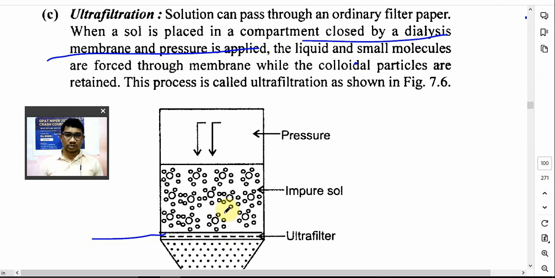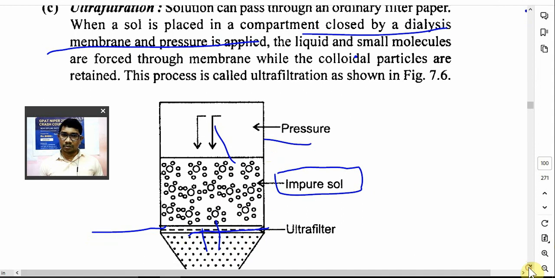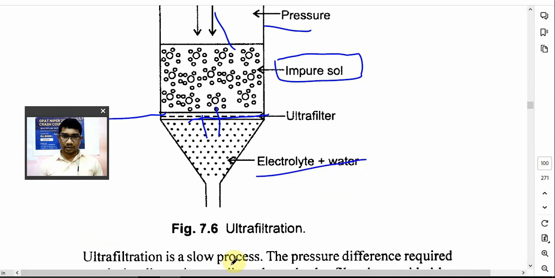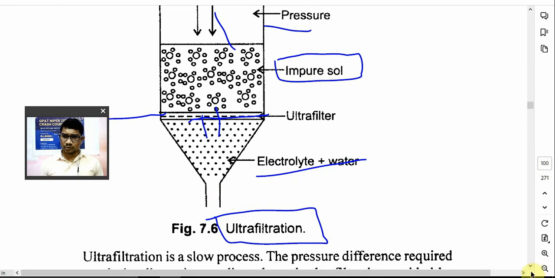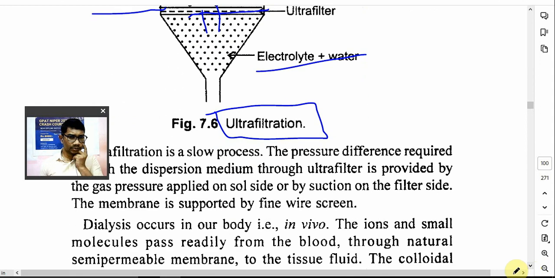The impurities, the small molecular weight particles, are removed when you apply pressure from here. Here is your impure sol, meaning colloidal solution containing impurity, and here is the semi-permeable membrane. If you apply pressure, the small molecular weight impurities, electrolyte and water, will be removed, but you will get pure colloidal particles. So it is known as ultrafiltration. It is one of the purification processes for your colloidal dispersion. We have already seen this, and I wanted to show the diagrammatic representation.